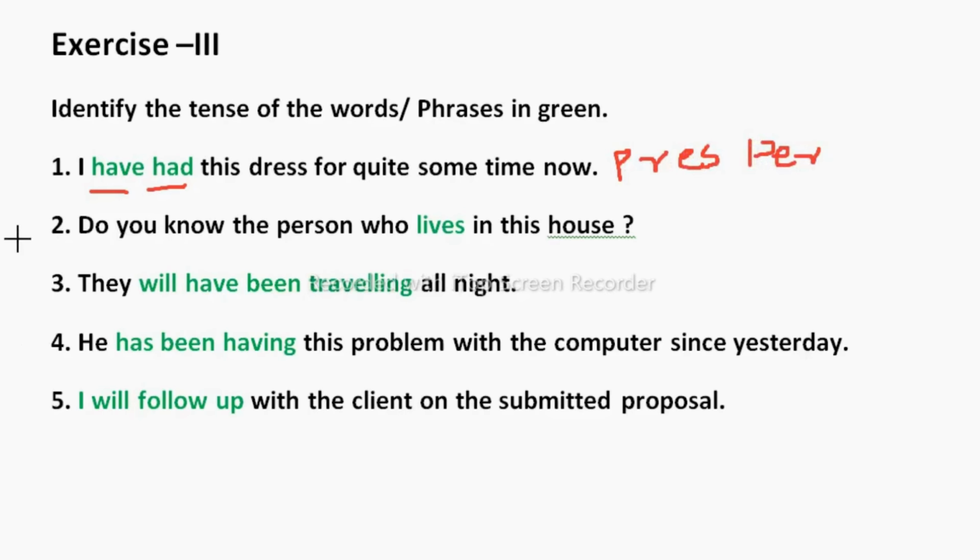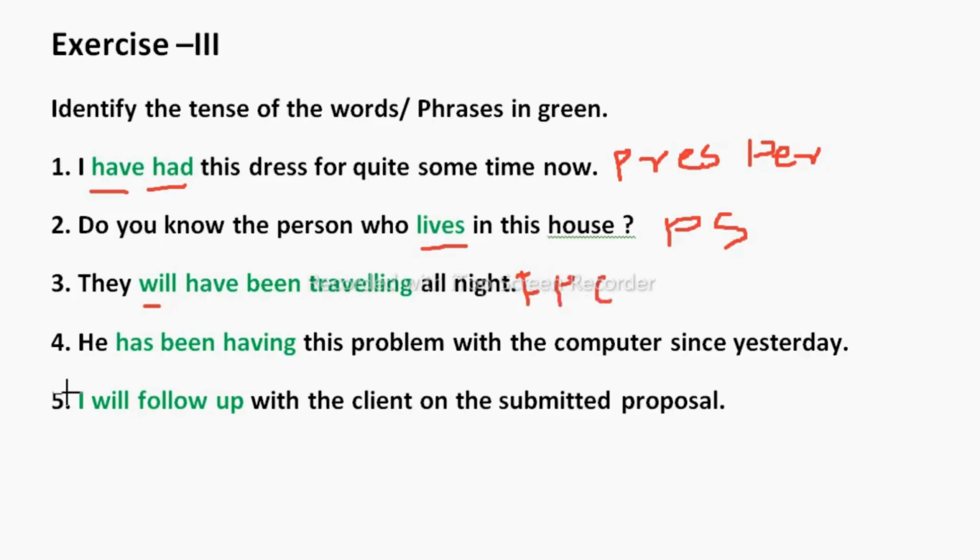Now let's move to the next one. Do you know the person who lives in the house? Again, who lives? So lives, which is present simple. It is a habitual act. He lives, present simple. Now they will have been traveling at night. They will have been. So will, which is future, have been, which is a perfect, then continuation. So future perfect continuous. So this is future perfect continuous.